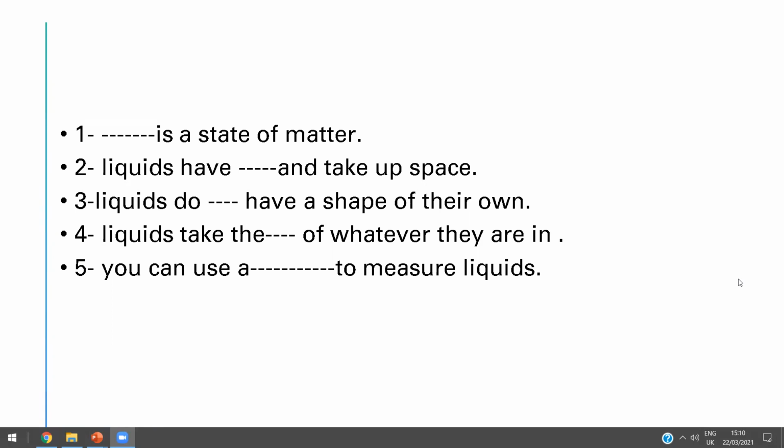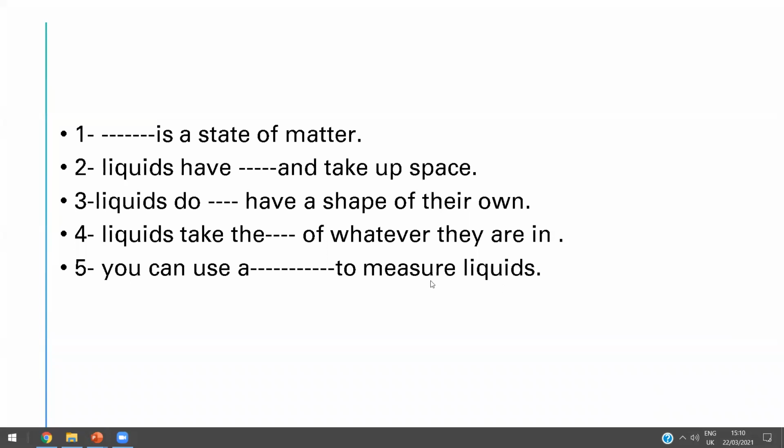Ahmad, mute your microphone. Radwan, mute your microphone. Honey, how can you measure the liquids? By a measuring cup or by mass?